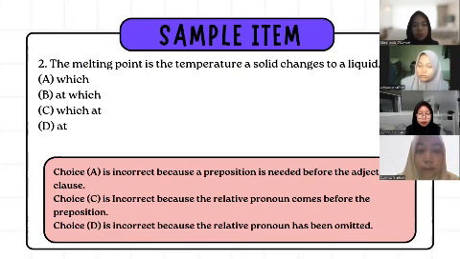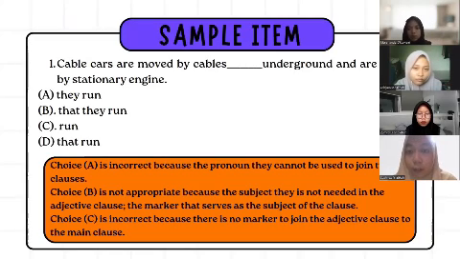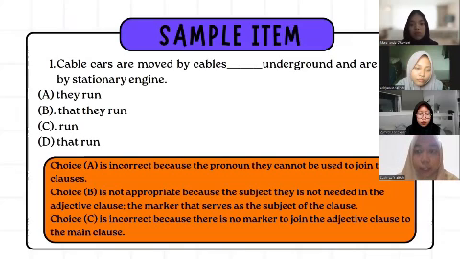Number 1. Cable cars are moved by cables, blah, blah, blah, underground and are powered by stationary engines. A, they run. B, that they run. C, run. D, that run. The correct answer is D, because if we choose A, it's incorrect because the pronoun they cannot be used to